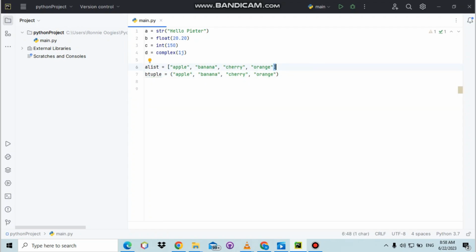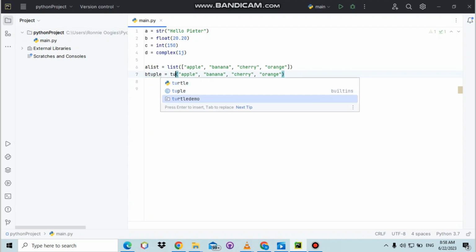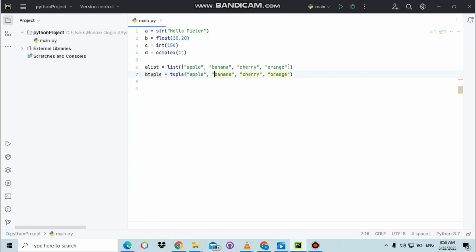These ones, like I mentioned, are a list and a tuple. But how do we know that these are a list or a tuple? Same thing again here. When you're initializing this, you can use a data type function to specify this is a list or this is a tuple. You can say list in front here and put it in brackets. The same applies to tuple. You can use the keyword tuple to signify a tuple, as you can see here.